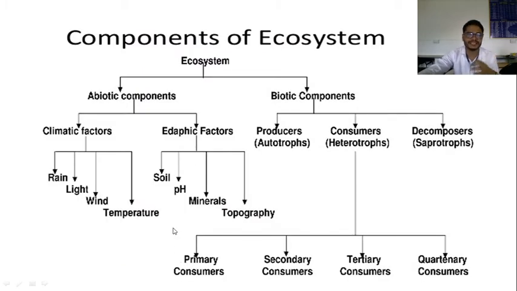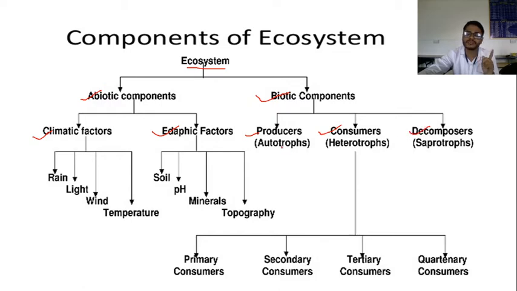Then the next point is the components of the ecosystem, and this is a better explanatory chart. The ecosystem is divided into two parts: the abiotic component and the biotic component. In the abiotic component, there are climatic factors and edaphic factors. In the biotic component, first there are producers, consumers and decomposers.